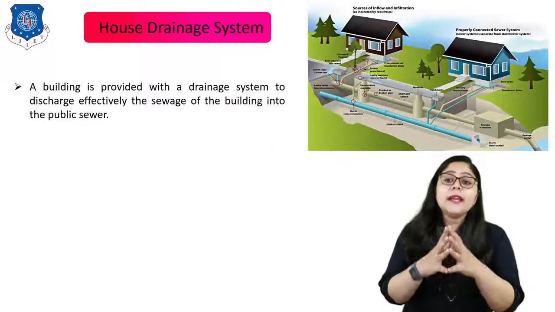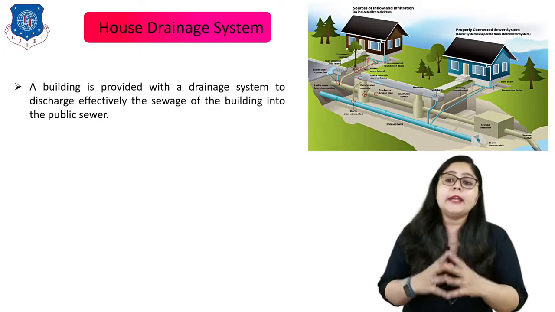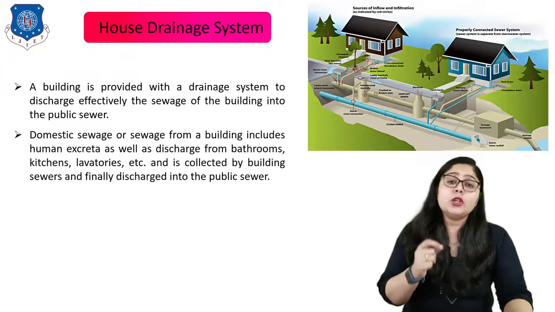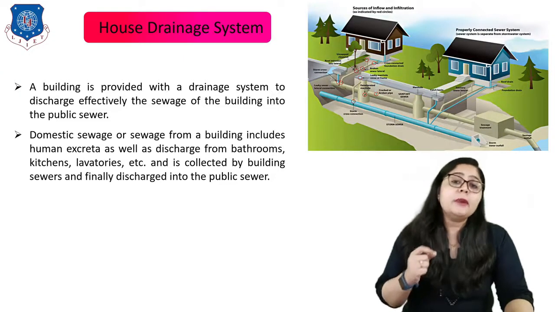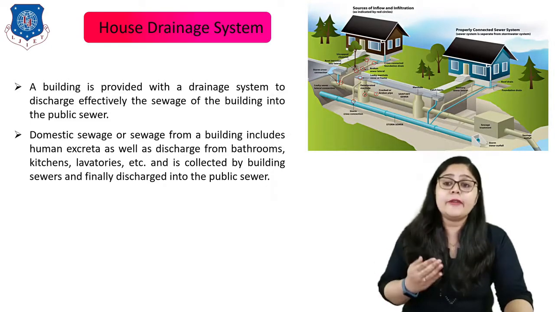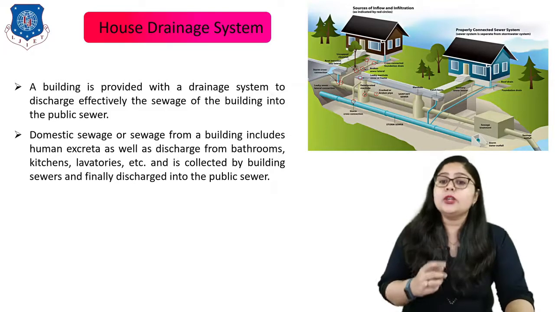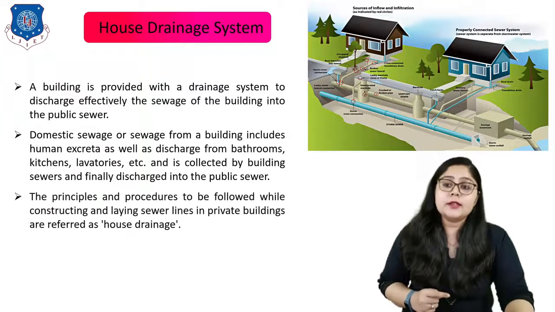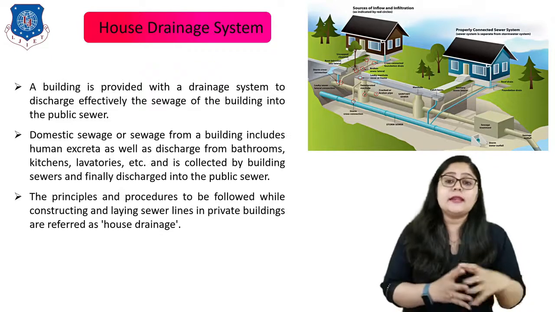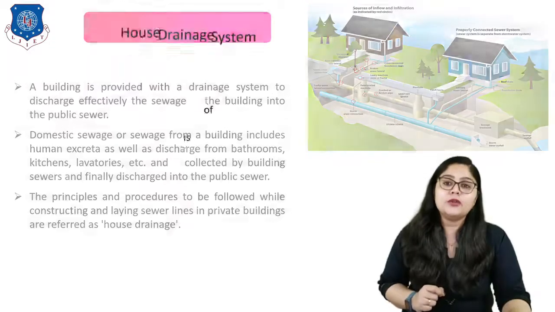A building is provided with a drainage system to discharge the sewage of the building effectively into the public sewer. That is the concept you can see clearly on this screen. Domestic sewage, or the sewage from the building, includes human excreta as well as the discharge from the bathrooms, kitchens, lavatories, etc., and is collected by the building sewers and finally discharged into the public sewer. The principles and procedures to be followed while constructing and laying sewer lines in private buildings are referred to as house drainage. So that is the concept of the house drainage system.